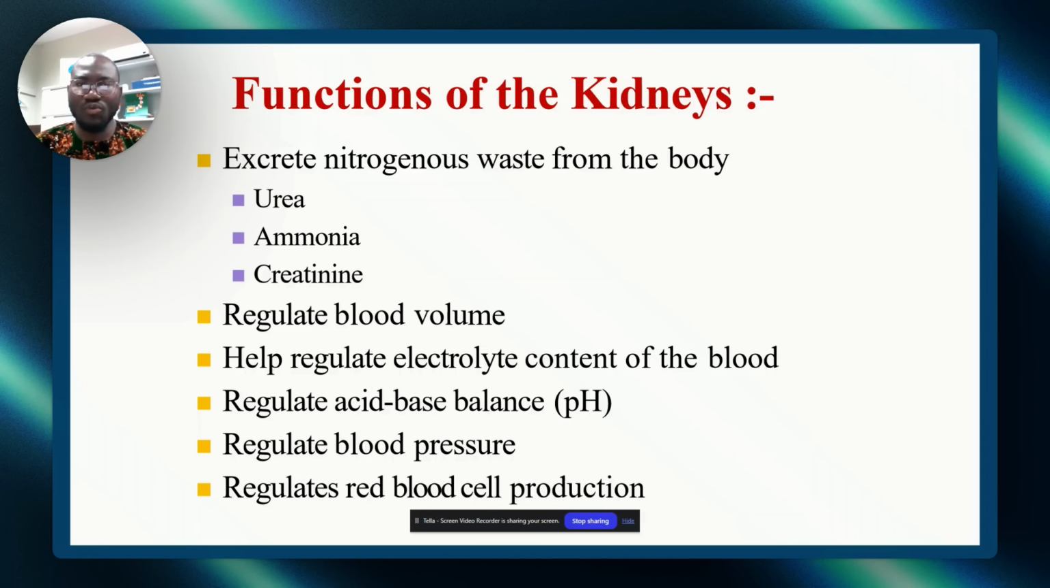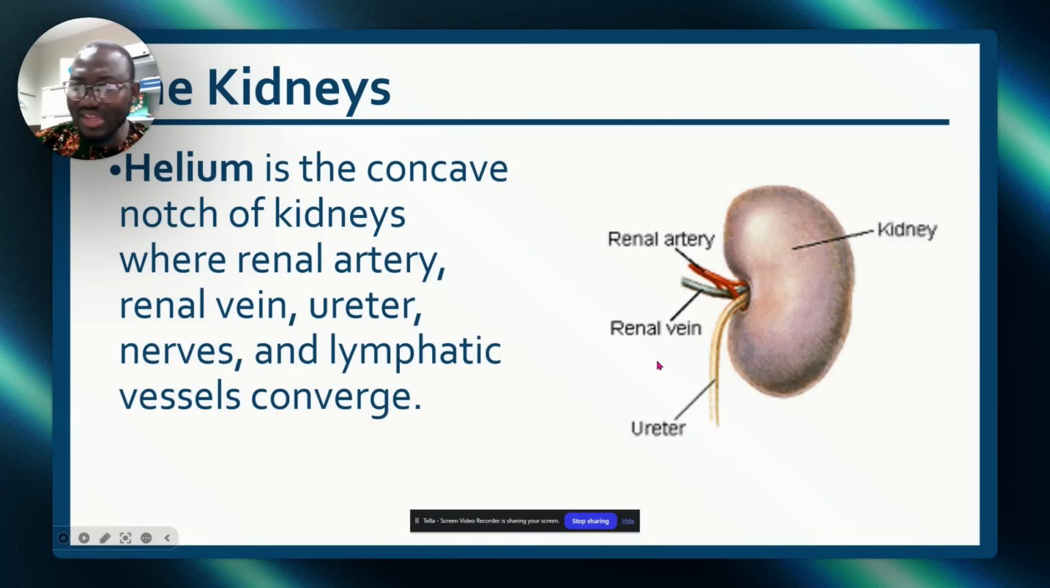All right. So the kidney also regulates blood volume. We discussed that. pH balance, we will discuss that. Blood pressure, we will discuss that. It regulates red blood cell production. We've mentioned erythropoietin. Correct.